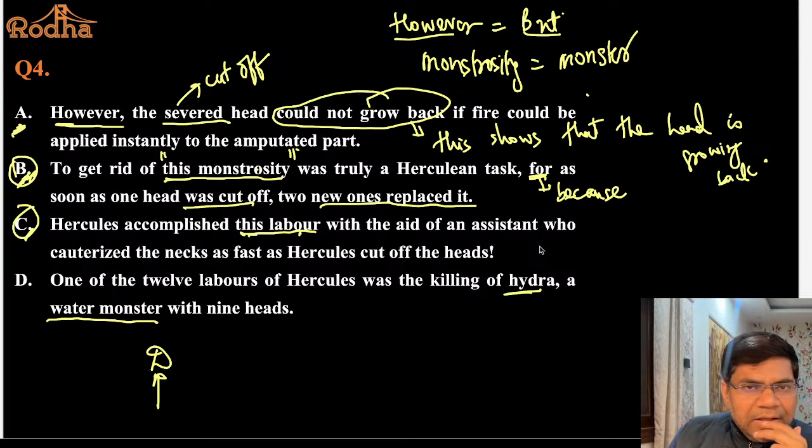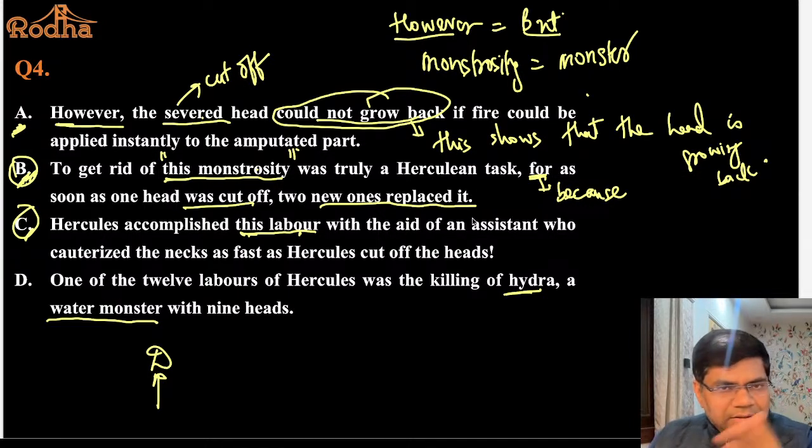Did you understand? So if you want to make sense of the severed head could not grow back, you need to actually put B. Yes or no? To get rid of this monstrosity was a truly Herculean task. Because as soon as one head was cut off, 2 new ones replaced it. समझ में है कि नहीं? हाइड्रा को काटना था, एक सर काटा, उसके बजाय 2 सर नए आ गए.